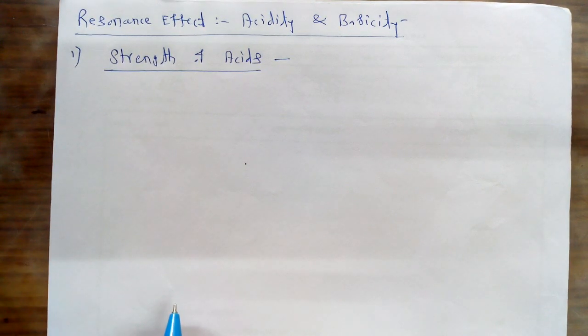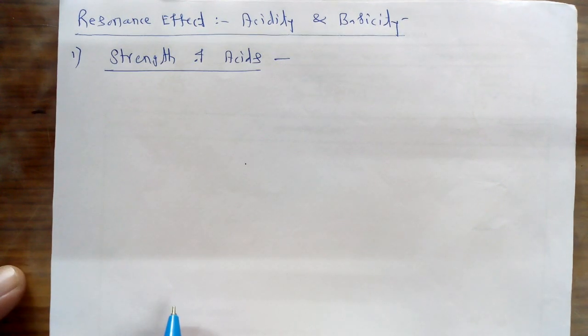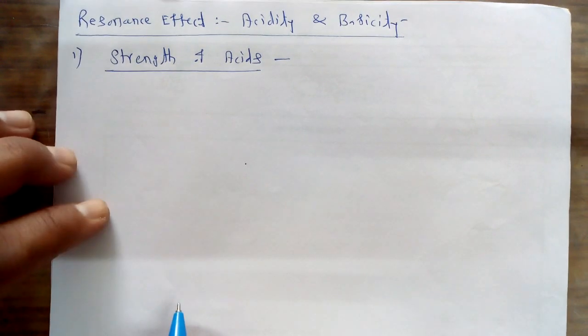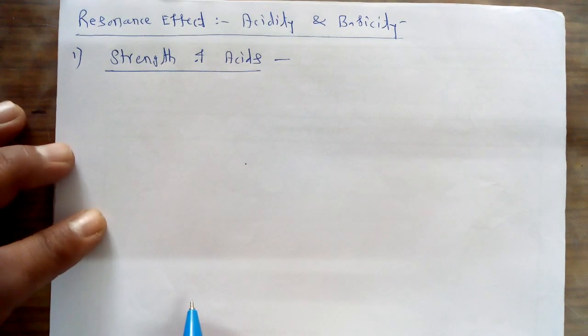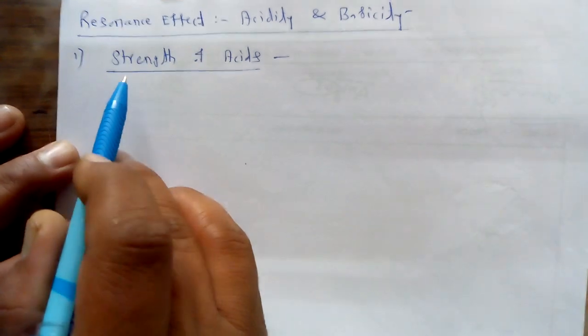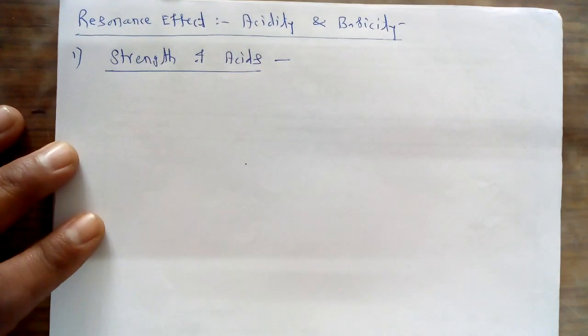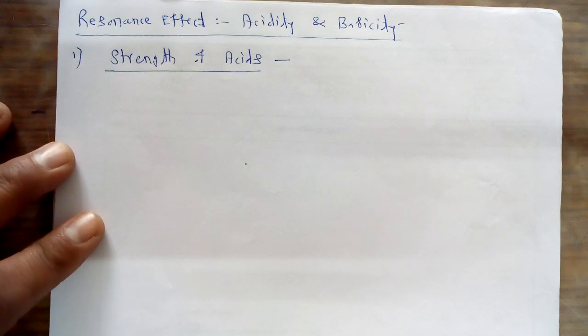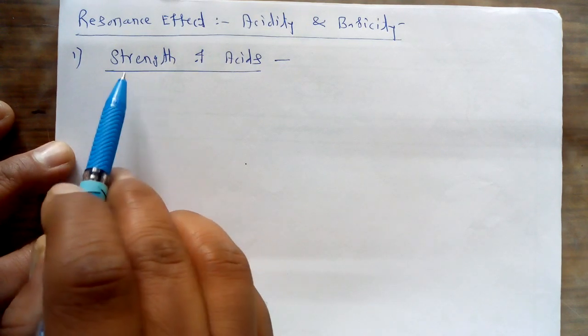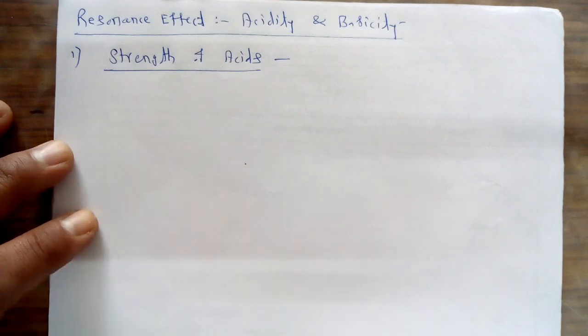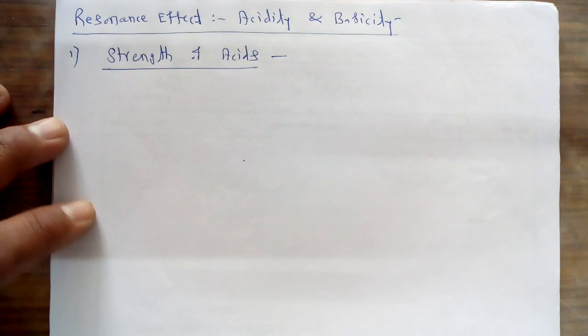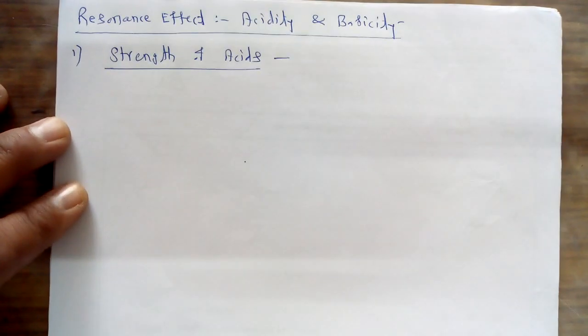In the last lecture, we completed the first important point, how inductive effects can affect the strength of bases. After that, in the current lecture, we can start the resonance effect, how this resonance effect affects the acidity and basicity of organic substances. So that is what we have to consider in this lecture. First of all, we start with the strength of acids and how they get affected by the particular resonance effect.